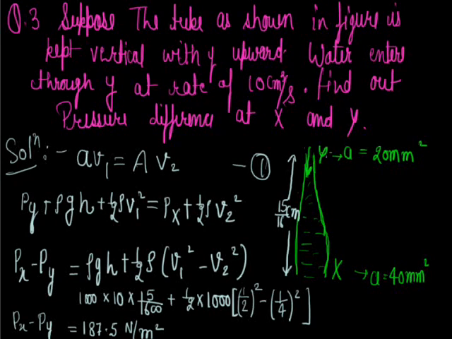So by equating AV1 to 10, we can get the value of V1, because A is given as 20 and the product AV1 is given as 10. Volume rate means A into V. And similarly, once we find the value of V1, we can get the value of V2. So this is the answer.